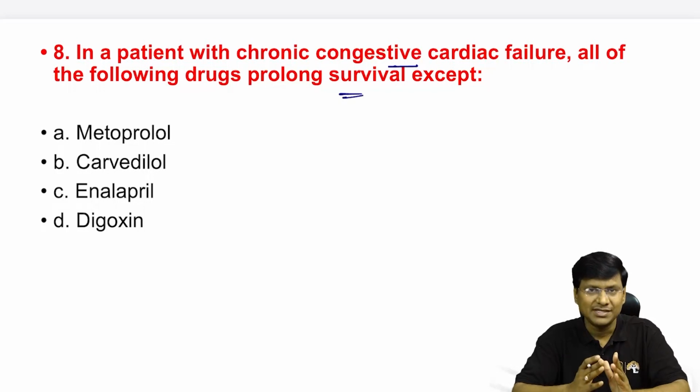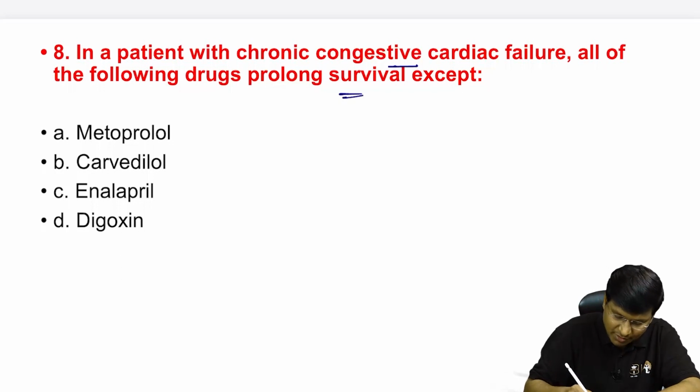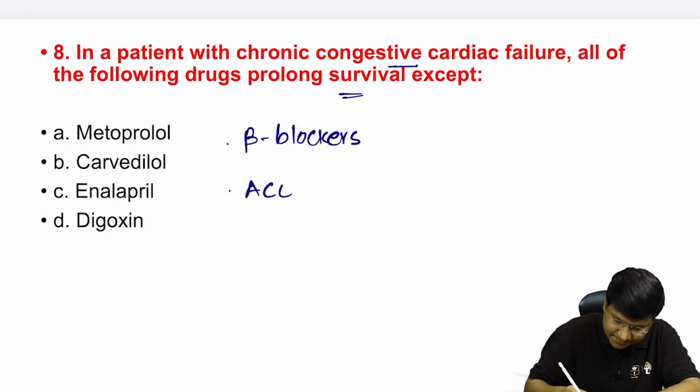Now, what are the drugs which will prolong the survival of the individual? Number 1, beta blockers. Number 2, the ACE inhibitors.